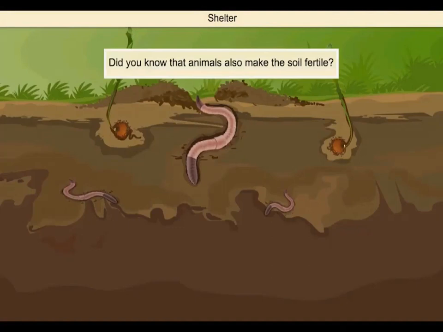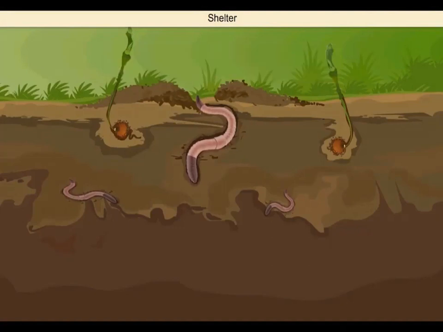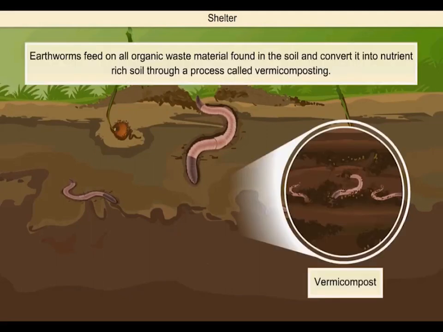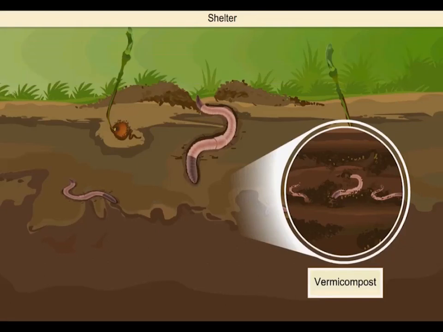Did you know that animals also make the soil fertile? Animals like earthworms that live in the soil help loosen the soil, thereby increasing the amount of air in the soil. Earthworms feed on all organic waste material found in the soil and convert it into nutrient-rich soil through a process called vermicomposting. This compost is very valuable for the growth of plants.